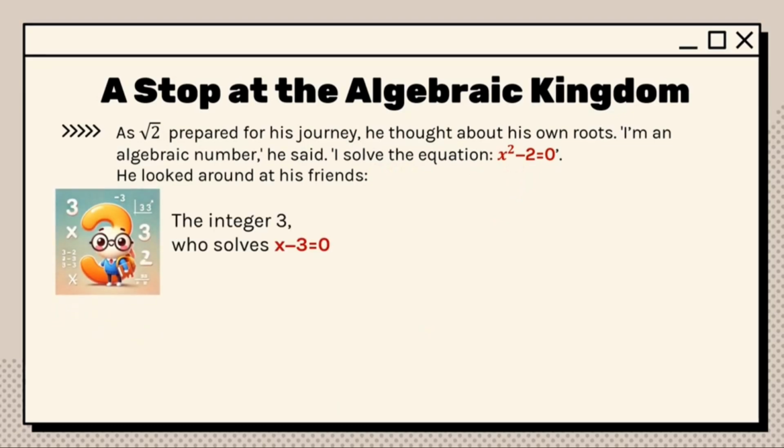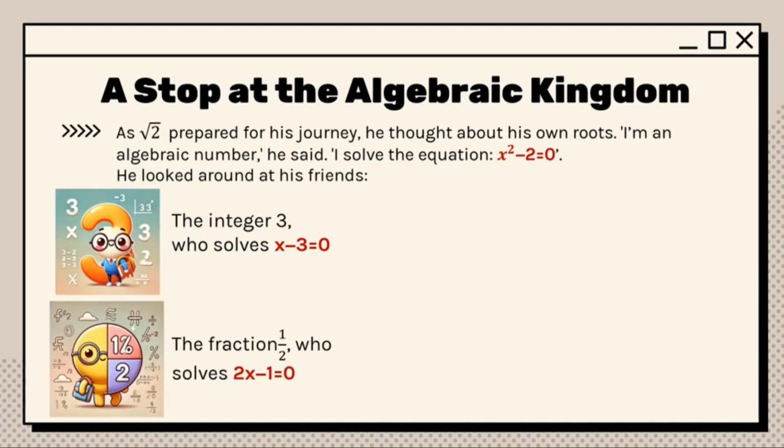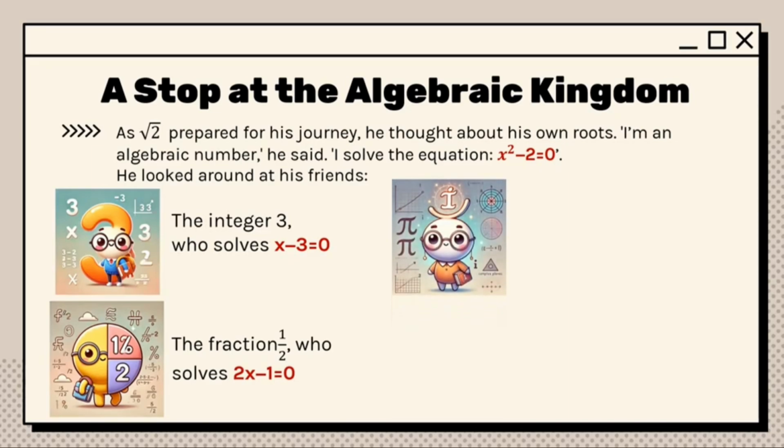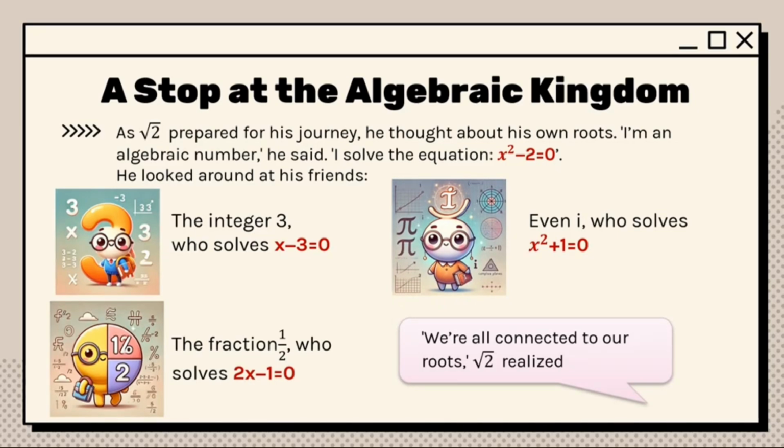The integer 3, who solves x minus 3 equals 0. The fraction 1 over 2, who solves 2x minus 1 equals 0. Even the imaginary number i, who solves x squared plus 1 equals 0. We are all connected to our roots, the square root of 2 realized.